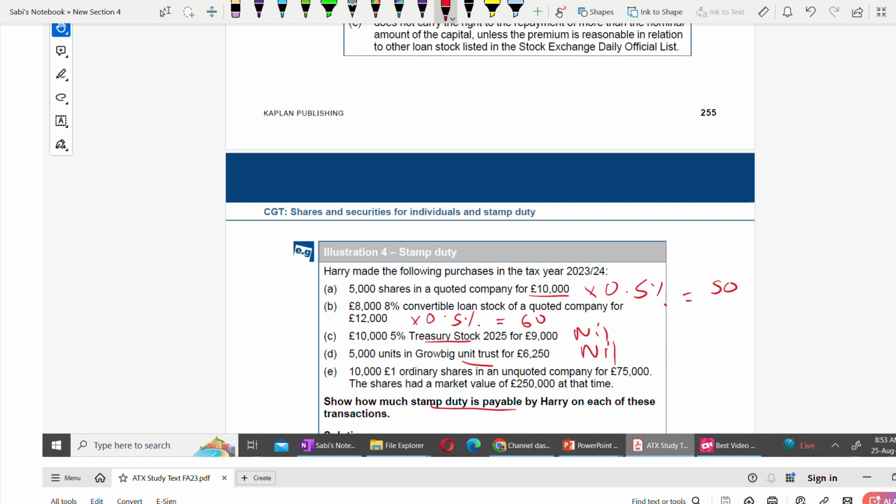Next. 10,000 £1 ordinary shares in an unquoted company for 75,000. The shares had a market value of 250,000. Remember, market value is not relevant. So it is on 75,000. We have to pay 0.5%, which is 375.